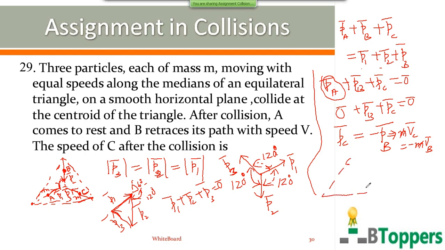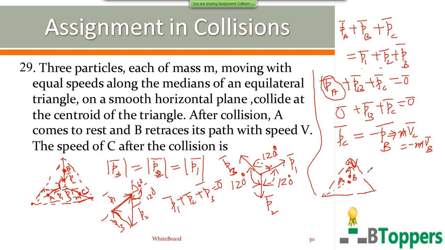So after the collision, it is given that A comes to rest at the centroid. After the collision, the first particle A comes to rest at the centroid, but B retraces its path with speed V. That means B moves in this direction along the median.